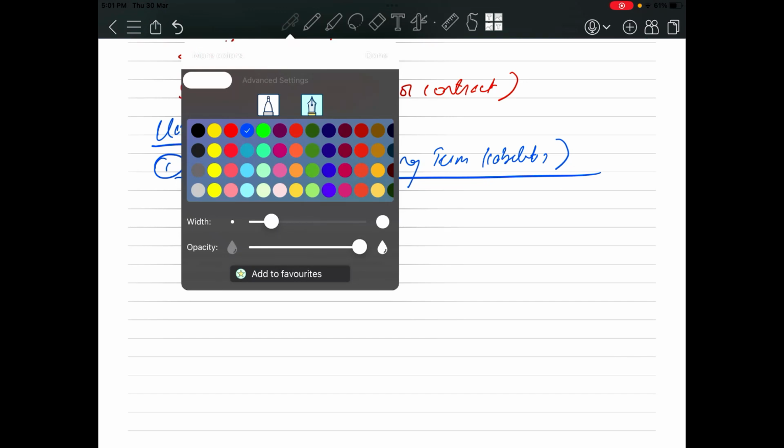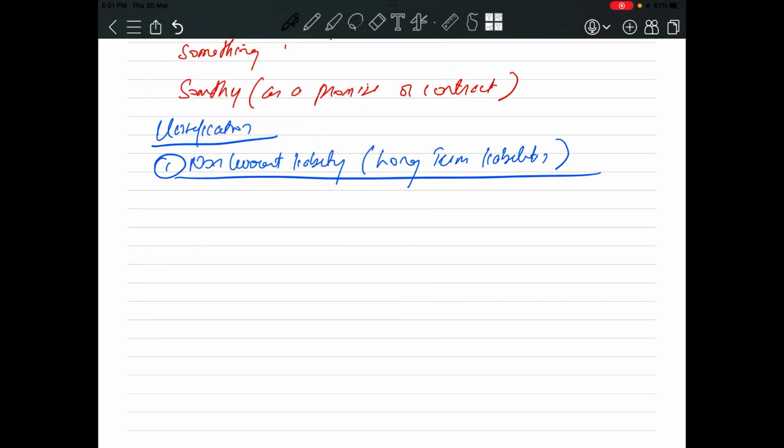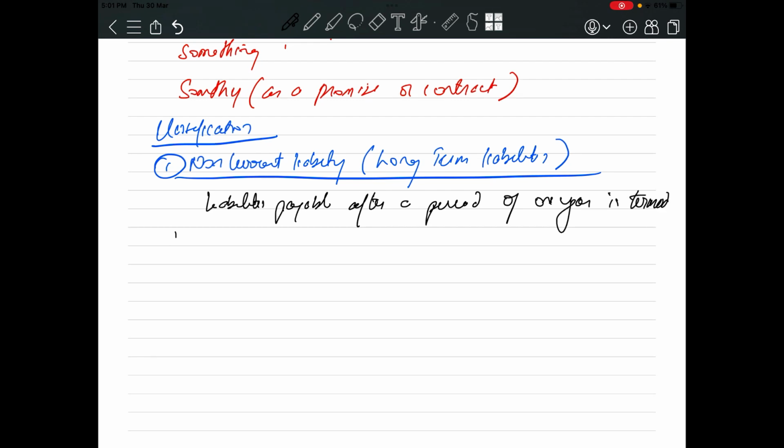Now what is this long-term liability? Liabilities payable after a period of 1 year is termed as long-term liability.